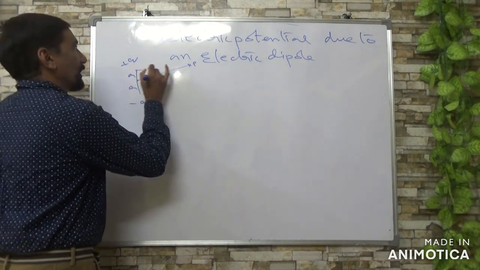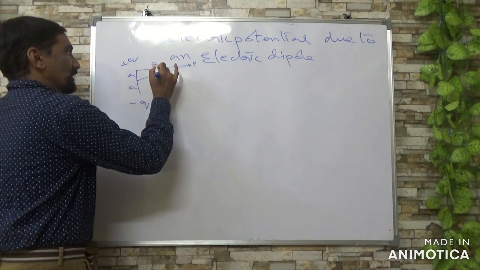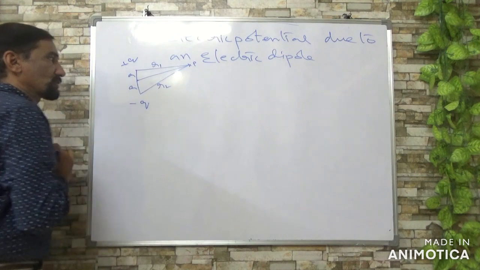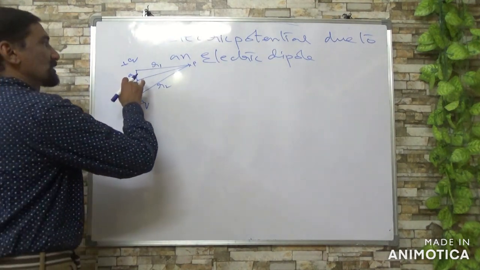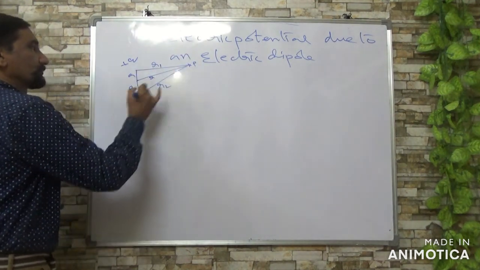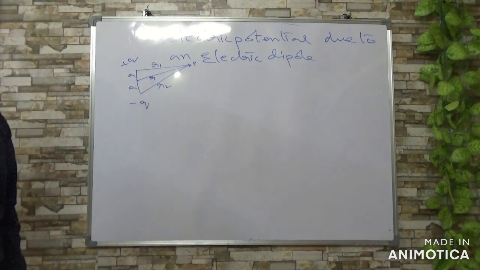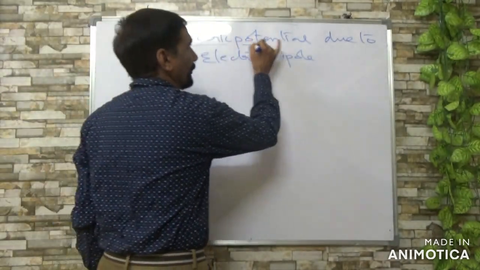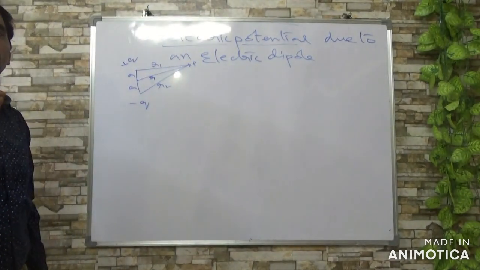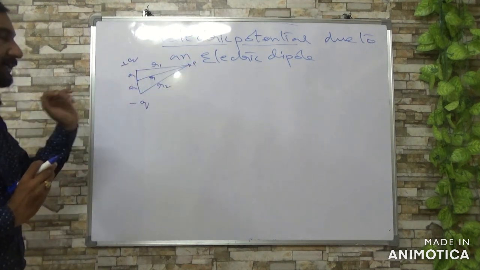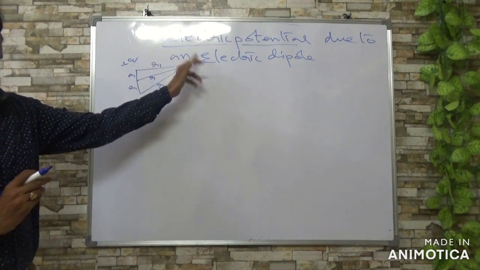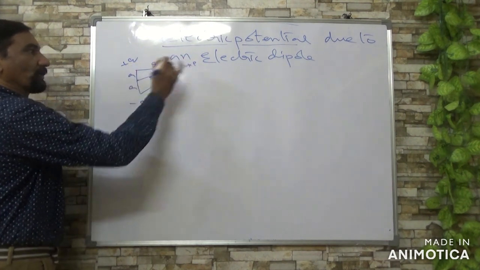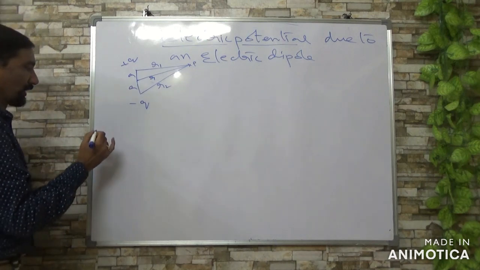Say this positive charge is at a distance R1, and the negative charge is at a distance R2. From this point it is R. So the aim of this derivation is the electric potential at a point due to an electric dipole, say at a distance R. Due to the positive and negative charges we get the total potential.